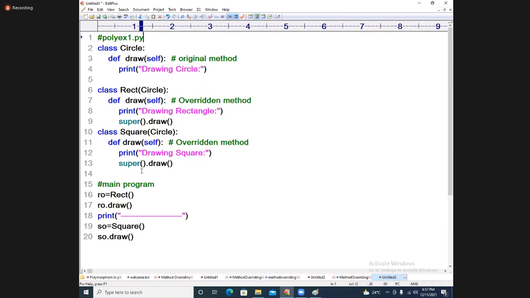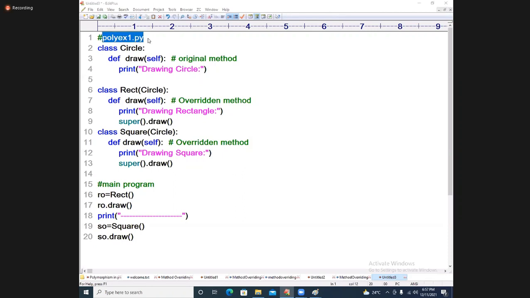Polymorphism is a combination of all the OOPS principles. That's why when you are entering the industry, ultimately we use polymorphism only. That is the ultimate functionality because it uses all the OOPS principles. Class is there, object creation is there, inheritance is there. Everything is there inside of it.